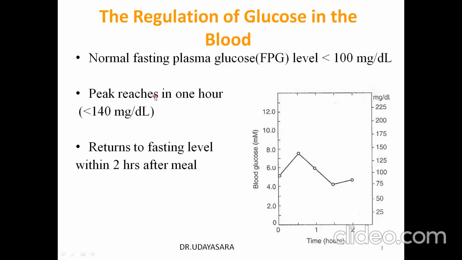You know that normal fasting plasma glucose level is less than 100 milligram per deciliter, and after the intake of a normal meal, it reaches a peak at 1 hour, which is less than 140 milligram per deciliter, and it returns to normal fasting level within 2 hours after a meal.